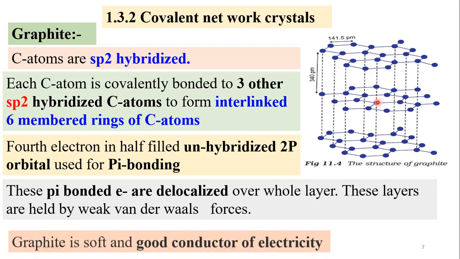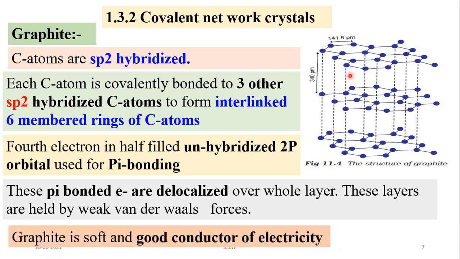And because of this, what happens? Graphite is soft and a good conductor of electricity. Because of this, what happens? These layers can slide over one another and therefore it is a soft and slippery material. And it is a good conductor of electricity because of the delocalized electrons in graphite. It can conduct electricity at high temperature. At low temperature, it is an insulator, but at high temperature, it is an electric conductor.